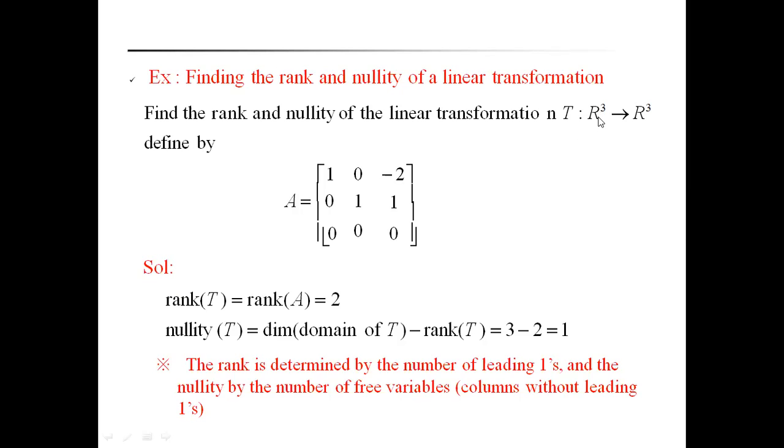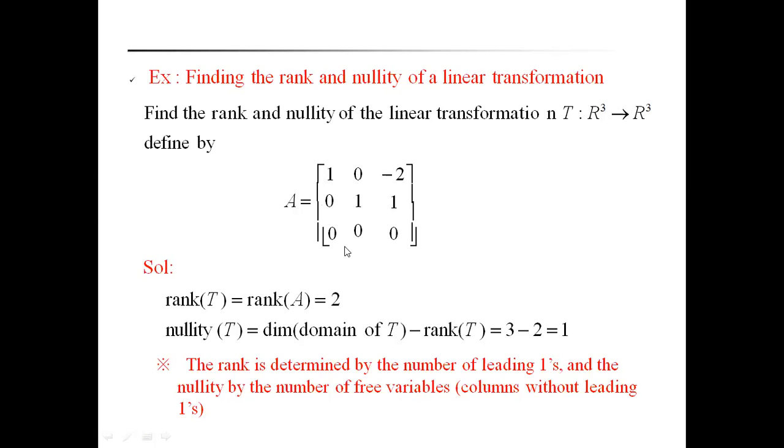What is the dimension of R cube? Here 3. Domain means what is the domain set? R cube here. R cube is a 3-dimensional vector space. That's why the dimension of the domain of T is 3, minus rank of T.